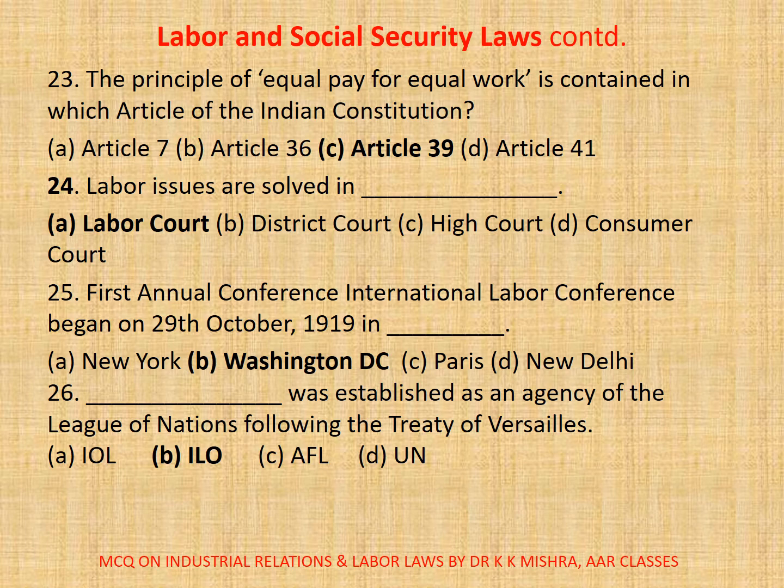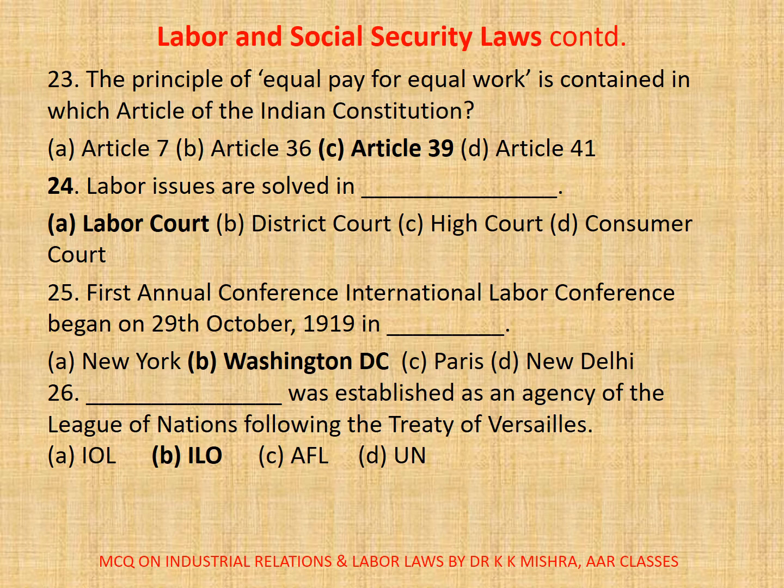Question number 24. Labor issues are solved in dash. A. Labor court, B. District court, C. High court, D. Consumer court. Correct option is A, labor court. 25. First annual conference, International Labour Conference, began on 29th October 1919 in dash. A. New York, B. Washington DC, C. Paris, D. New Delhi.